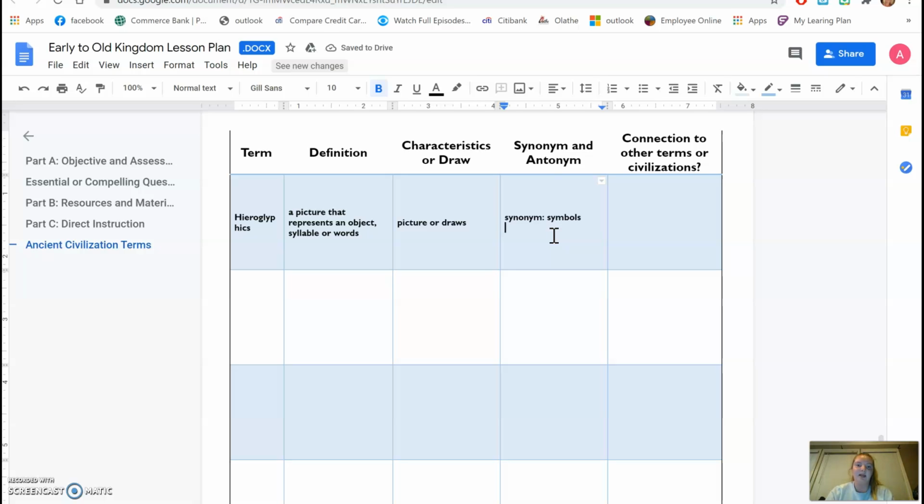And an antonym, which remember that means opposite. An antonym would be inactivity.